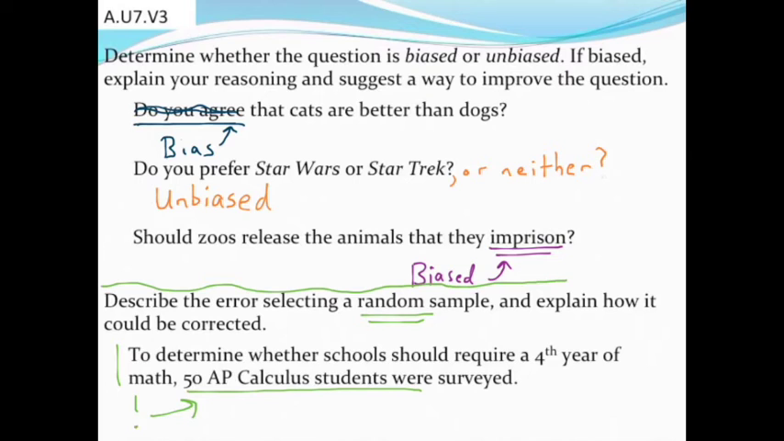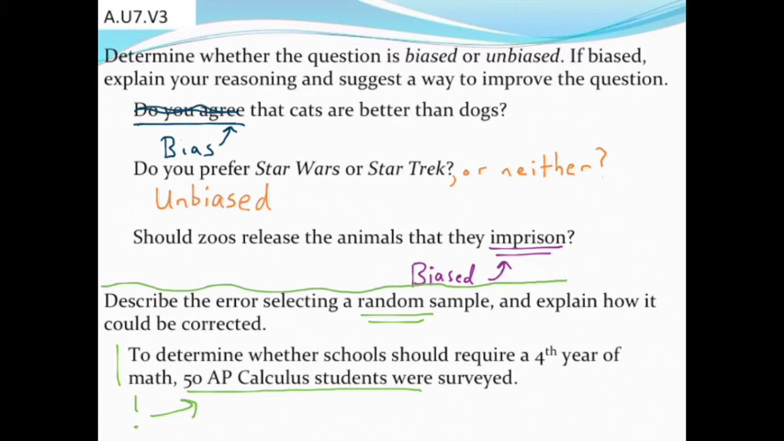If you think about those 50 students that have been asked, generally I would think 50 AP Calculus students are probably students that are either in their 4th year of math, or at least students who very much enjoy math or are good at math. So their opinion is probably a little bit skewed towards thinking that, yeah, a 4th year should be required, because they're probably in a 4th year and they like math. That may not be representative of the entire community.